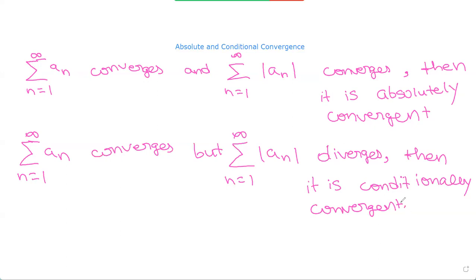Okay, so now let's get started with a few questions. We have to find out whether the series converges or diverges, and if it converges, we have to find out if it converges absolutely or conditionally. So we have the sum from n equals 1 to infinity of minus 1 to the power of n divided by root of n.